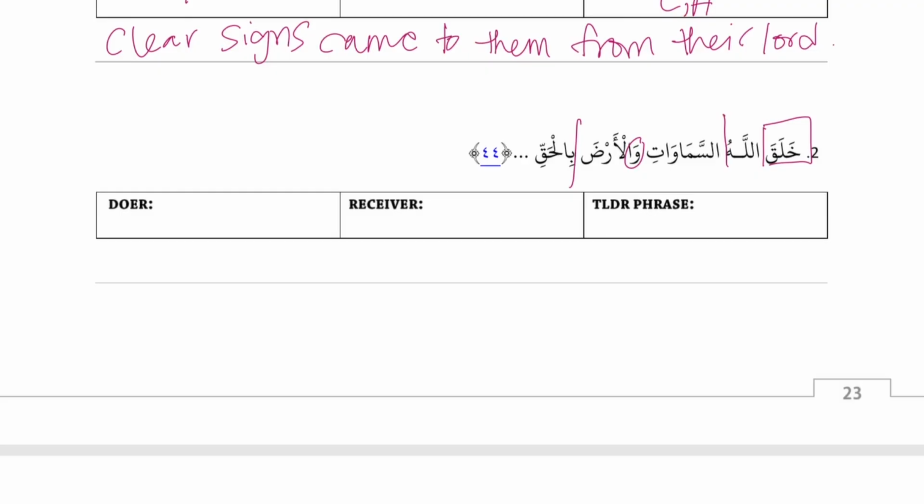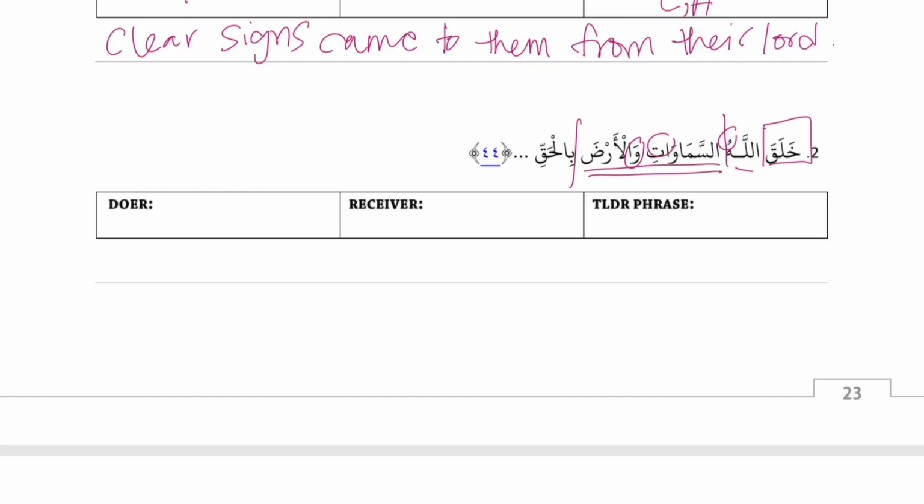So the word Allah is going to be doer because it has the u. Right, it has a doer label, so that's our doer. And then ati, an, aini, ina, atin. Ati is a receiver label, so this whole thing is our receiver. Okay, so we have our action, doer, receiver.